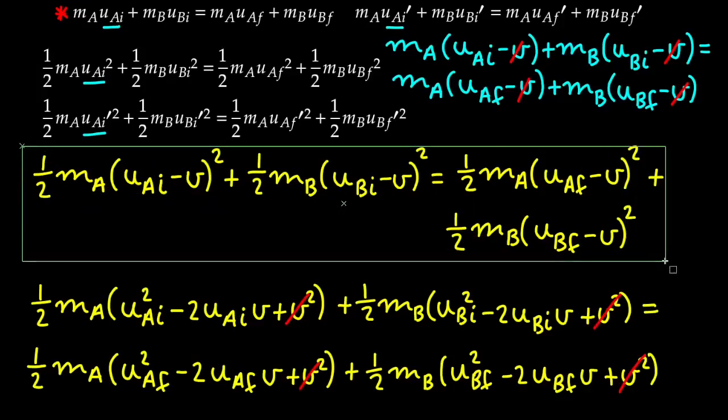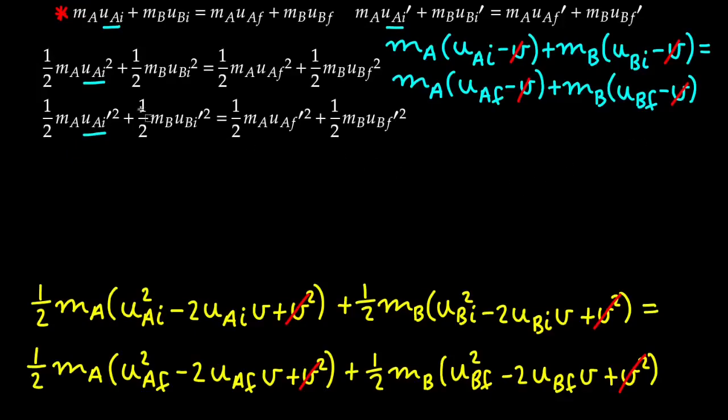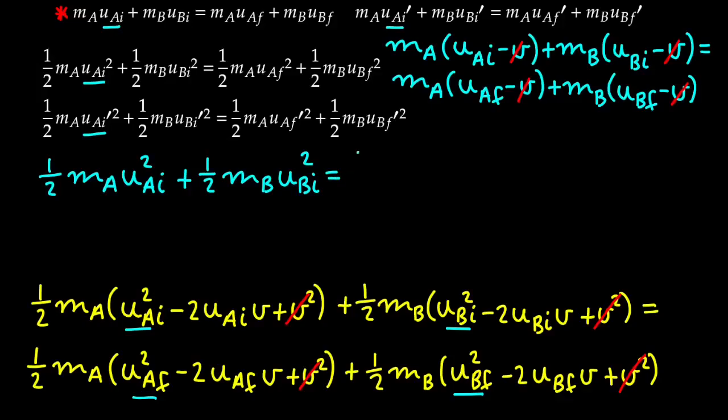Now let's get rid of this. So taking the kinetic energy terms, we have 1/2 by the mass of particle A by UA initial squared, plus 1/2 by the mass of particle B by UB initial squared, and that's equal to 1/2 by the mass of particle A by UA final squared, plus 1/2 by the mass of particle B by UB final squared.